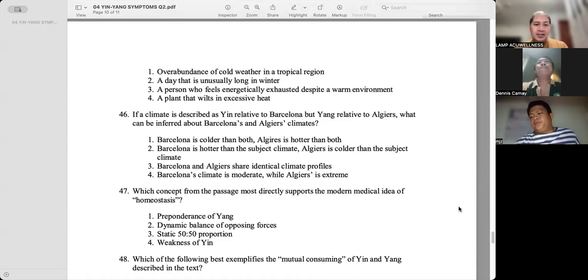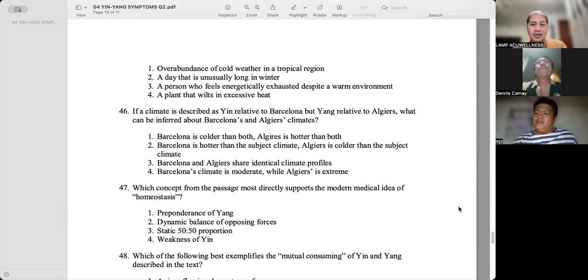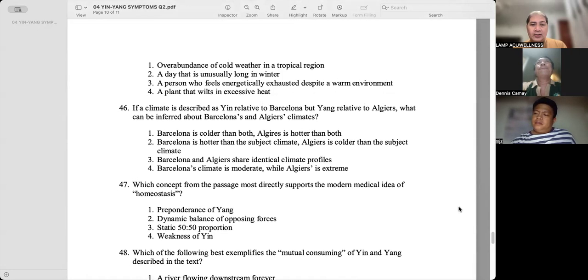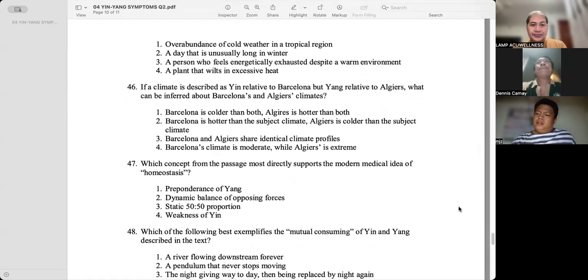If a climate is described as yin relative to Barcelona but yang relative to Algiers, what can be inferred about Barcelona's and Algiers' climates? Barcelona is hotter than the subject climate. Algiers is colder than the subject climate.